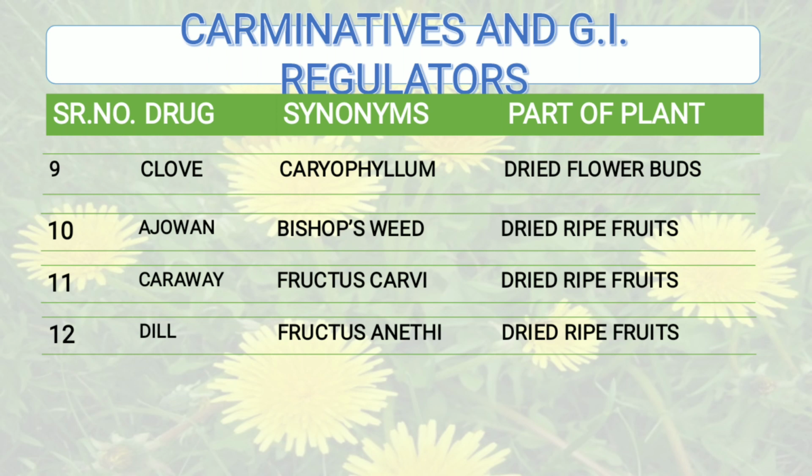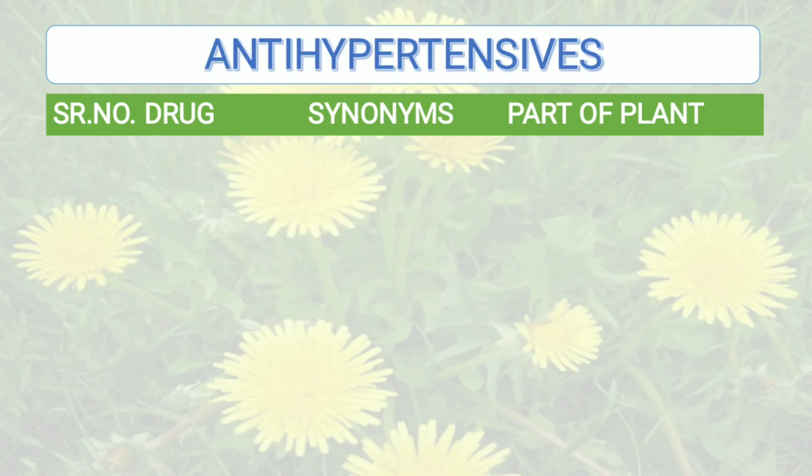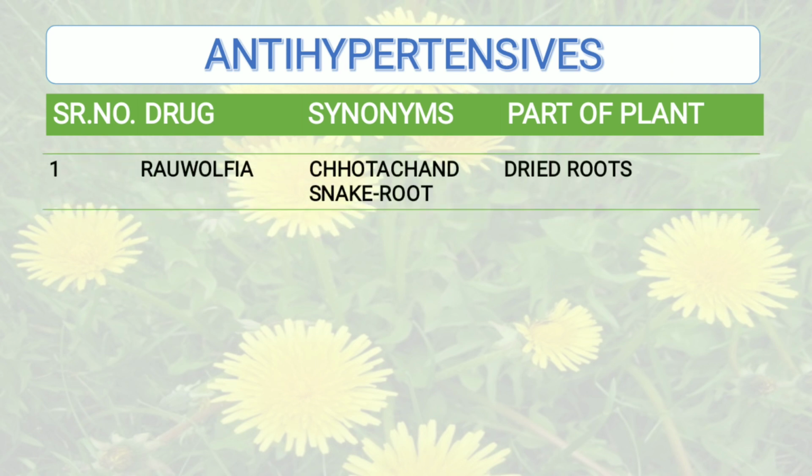The next category of drug is antihypertensive. So these are the medicaments which are given in treatment of high blood pressure. Okay, and the drug which belong to this category are first one, that is Rauwolfia. Synonym for Rauwolfia, you can call it as Rauwolfia root, also Chota Chand, Sarpagandha, and snake root. And part of the plant that is used is dried roots.